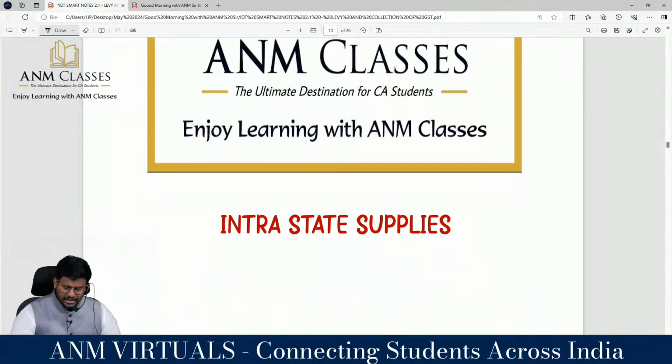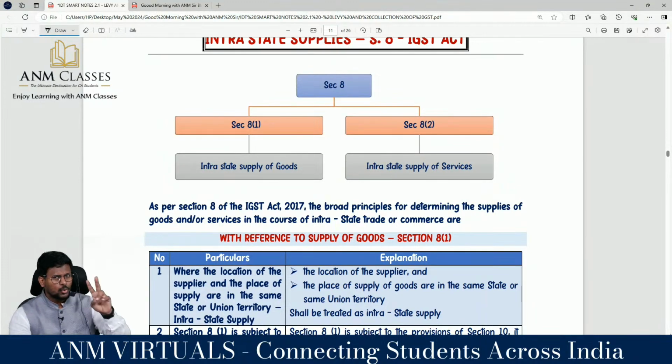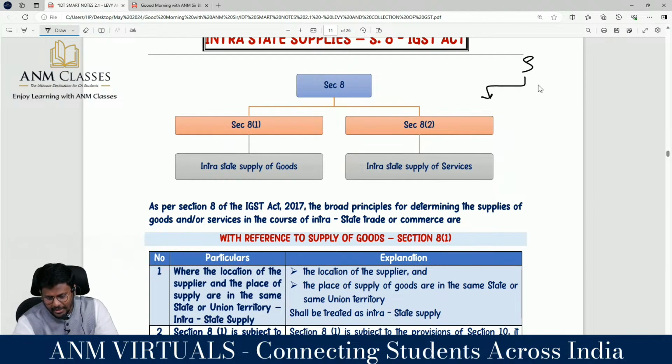Sir, intrastate supply. What supply? We know that there are two types of supplies. Supplies can be classified into two categories. I am talking geographically. Geographically, supply can be classified into two categories: intrastate supply and interstate supply.